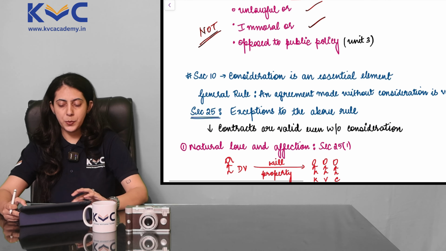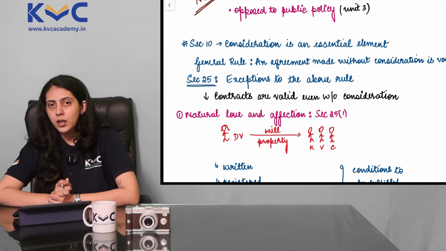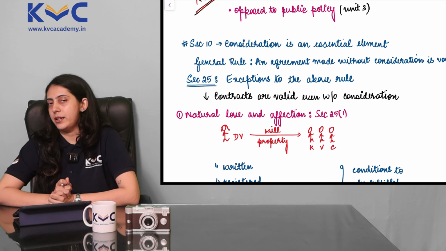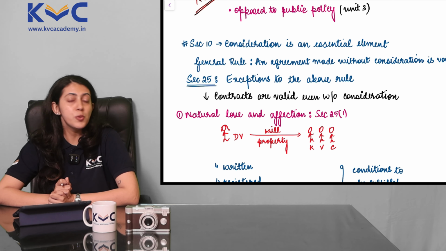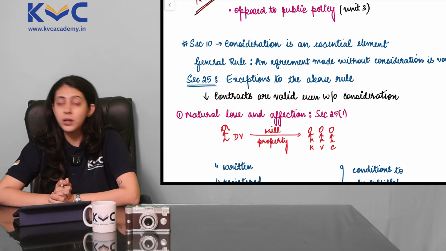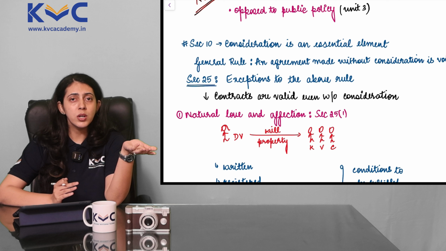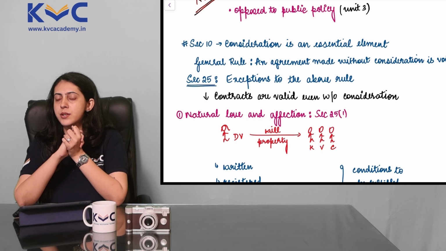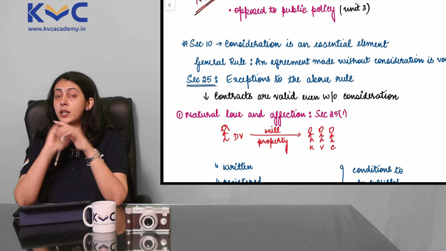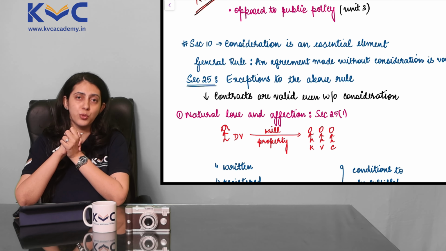Alright, we are proceeding to the next topic in this unit of consideration. Going back to our section 10, essential elements of a valid contract. We learned 2 points relating to consideration. If you remember, consideration is an essential element for a valid contract. No consideration, no contract. As simple as that. And we also learned that consideration must be lawful. Now, no consideration, no contract. This is a general rule in law.